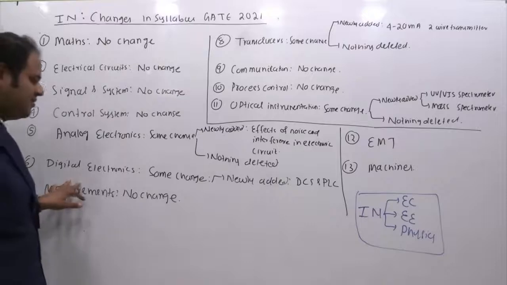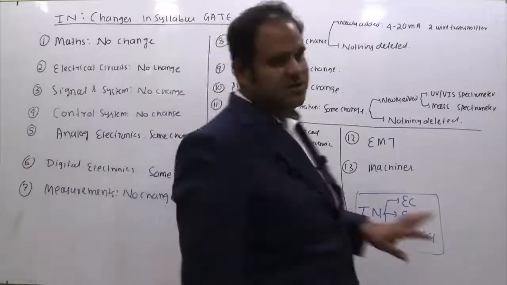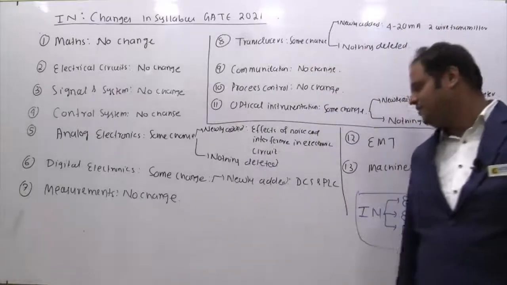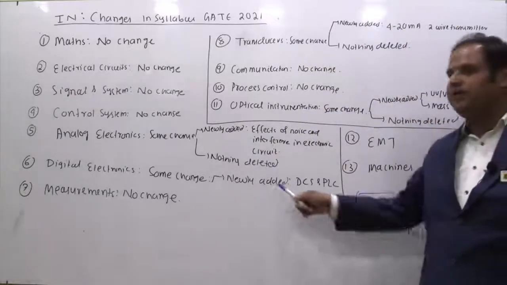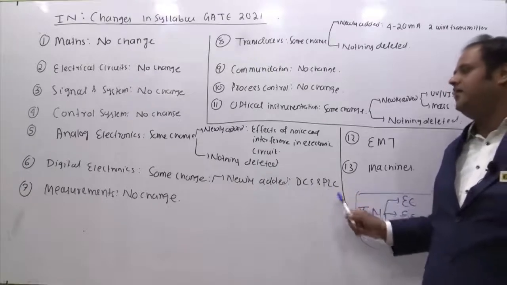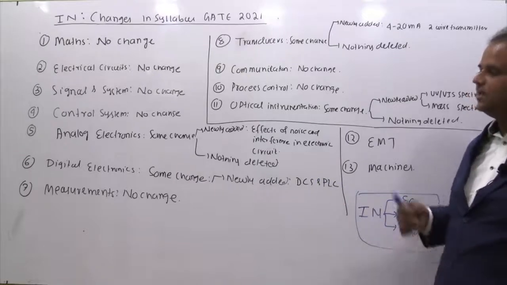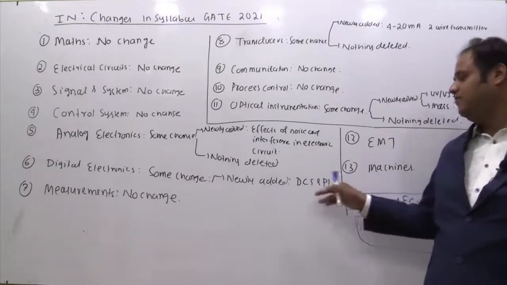Digital electronics. In digital electronics, again some changes they have introduced. They have not deleted anything, but they have newly added something known as distributed control systems and programmable logic controller, that is DCS and PLC. These are not there for electronics and electrical students. For you it is there.